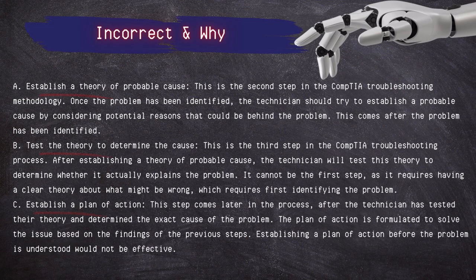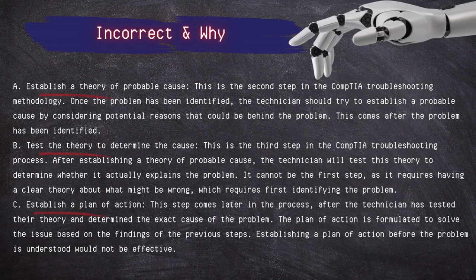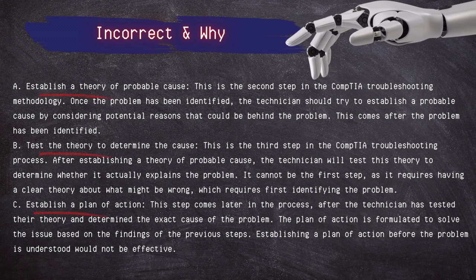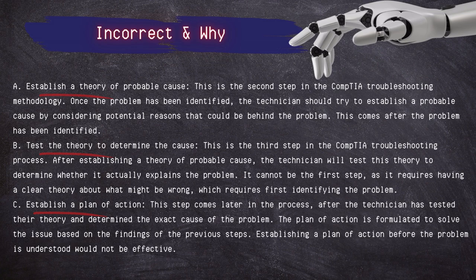Incorrect answers: establish a theory of probable cause. This is the second step in the CompTIA troubleshooting methodology. Once the problem has been identified, the technician should try to establish a probable cause by considering potential reasons that could be behind the problem. This comes after the problem has been identified.